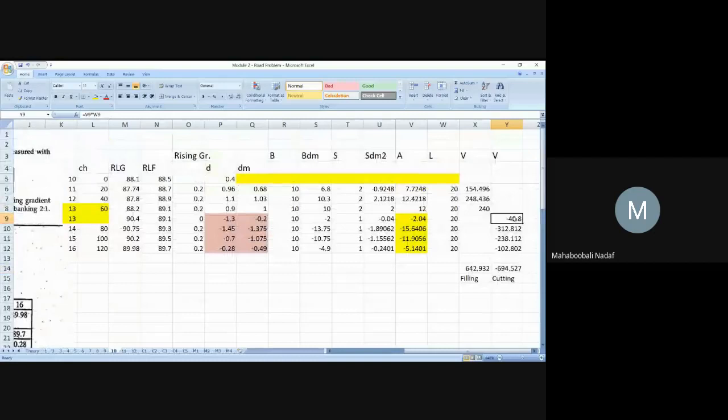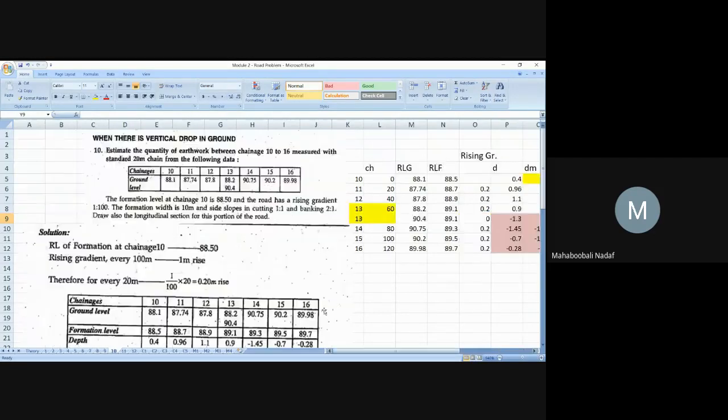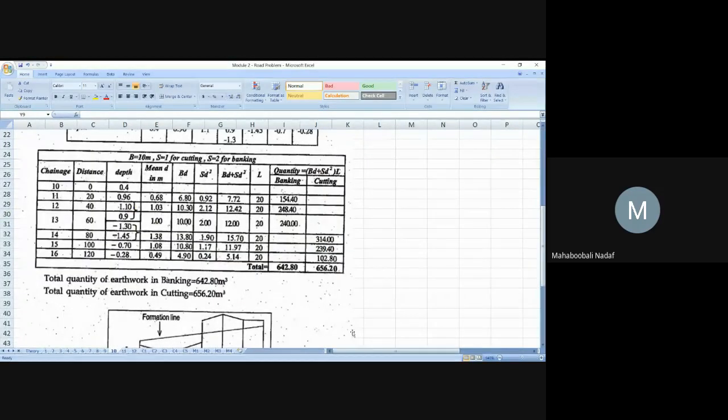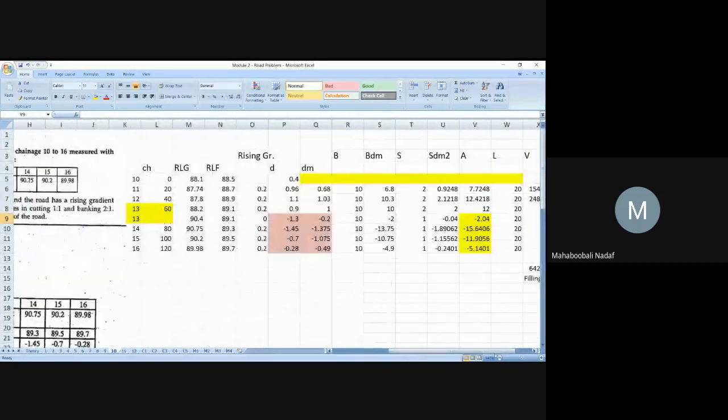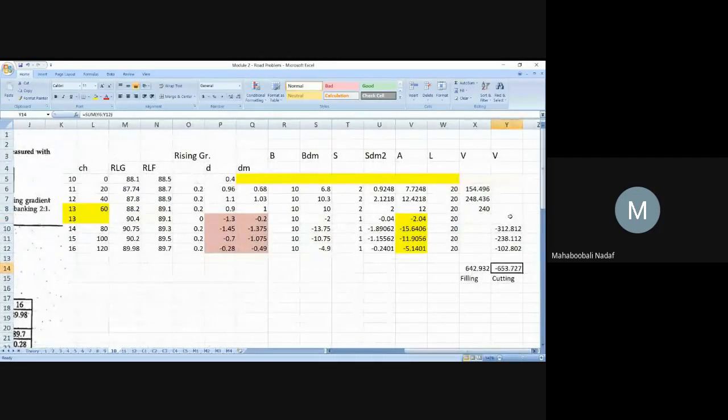What is that additional? This we have done. This value, if you remove, that is matching with that value. Why? 656 and that is 653. That is matching, no problem. But now what is the point why we are adding this much extra?